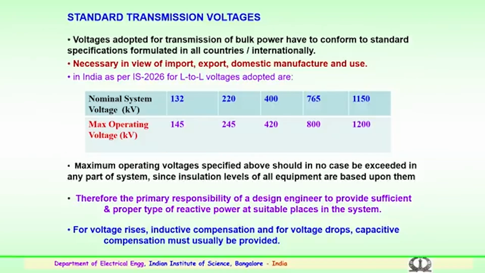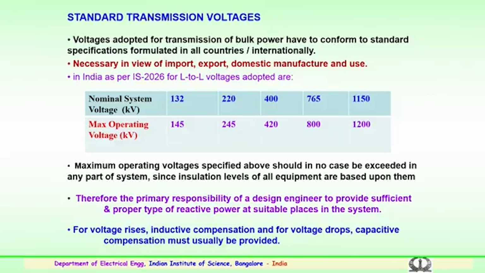The voltages adopted for bulk power transfer have to conform to specifications formulated by many international standard groups, so that it is beneficial to every utility and manufacturer. This is also necessary in view of import, export and domestic manufacturers' design and use.